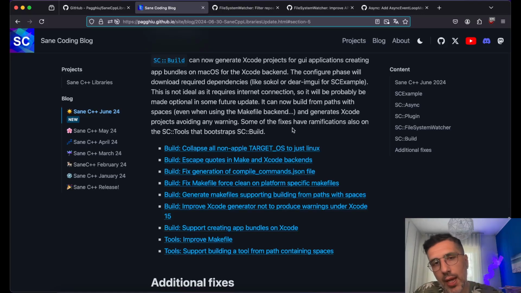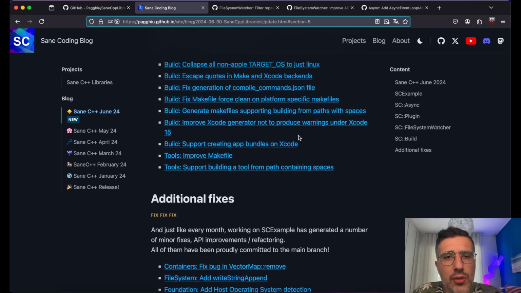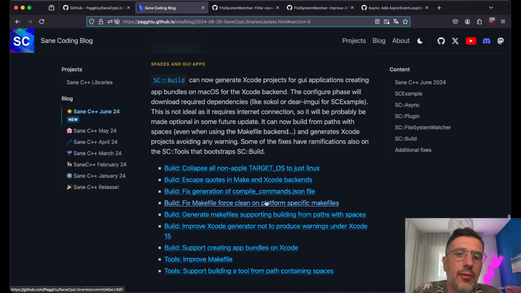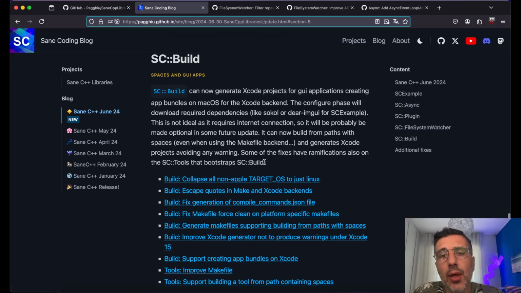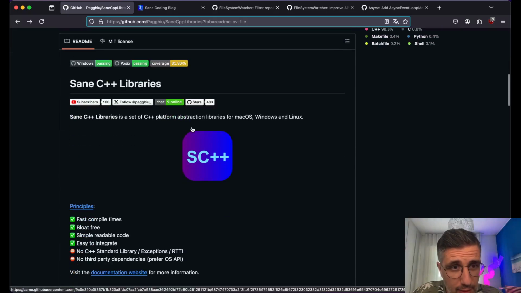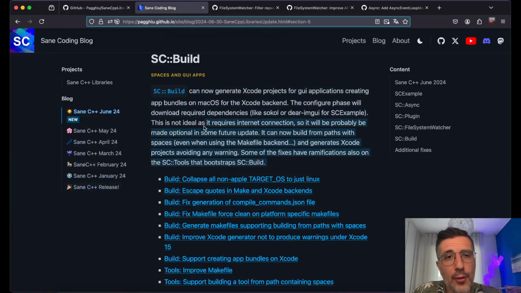It can allow adding the icon and things like that, which I will do also in the future. It's also able to compile itself from paths with spaces and so on. So it's kind of growing, it's improving. I think it has the red flag. Let me see. Yes. We can probably raise it to yellow once it gains enough features, but that's where we are for now.